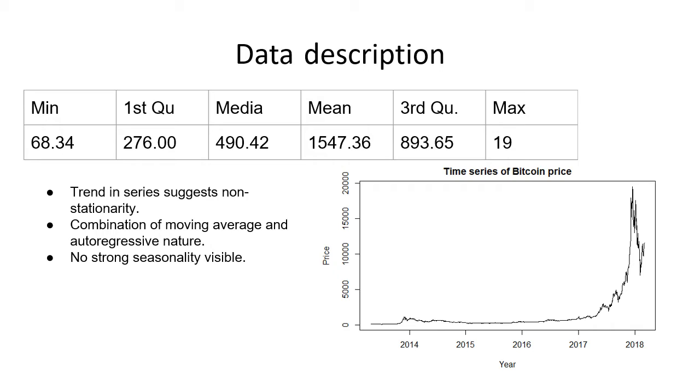The first procedure was to read the data and convert it to TS objects. When we consider the time series plot of Bitcoin price, there are multiple trends in this series and in a lot of periods volatility is quite high, and this implies the existence of ARCH effect. We can observe fluctuating successive points and succeeding observations, implying moving average and also the autoregressive nature in the trend. But there is no strong obvious seasonality, because in some parts it is very low and in a few parts there are very high trends.